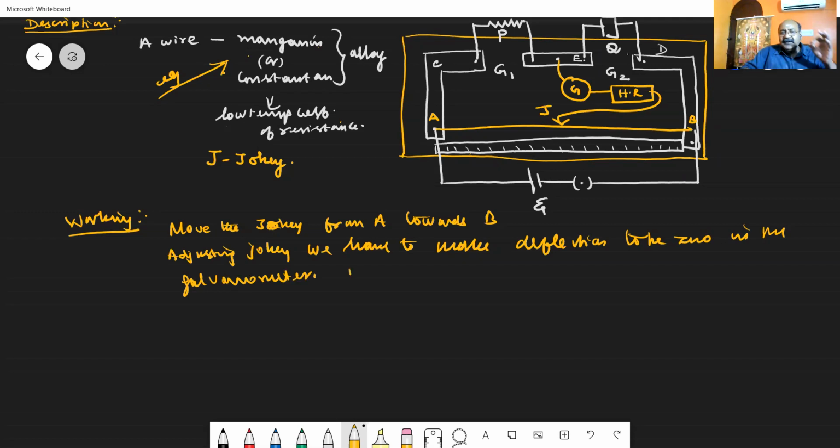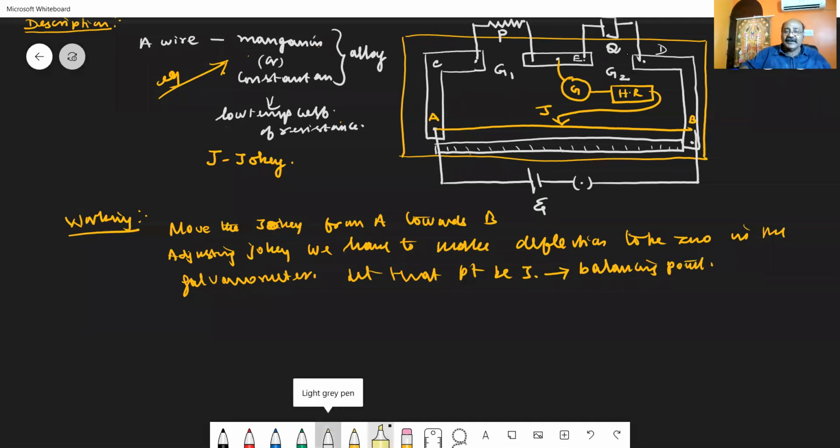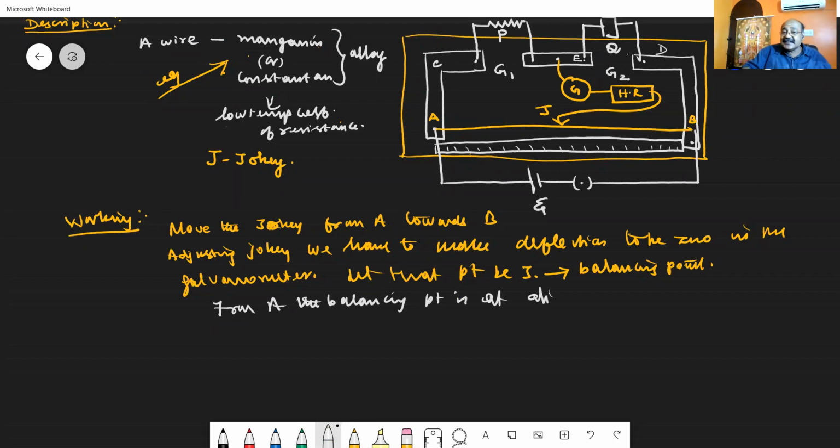Let us note that point. Let that point be J, the point where the galvanometer shows zero deflection when the jockey is placed. Let us consider that point as the balancing point. Now, you measure the position of the balancing point from A. From A, the balancing point is at a distance from A to J.